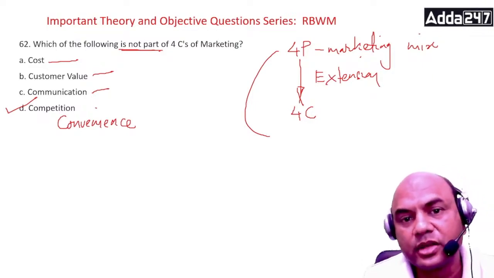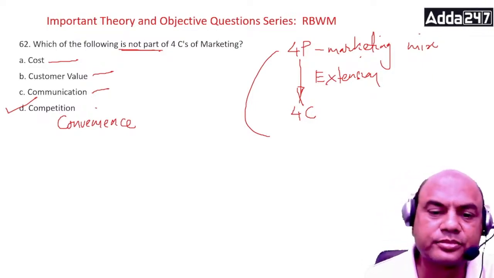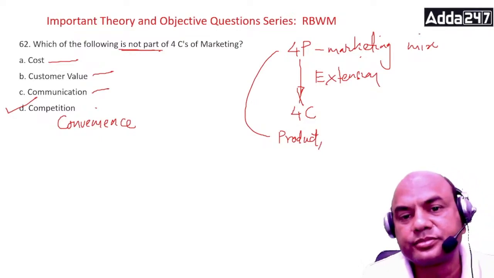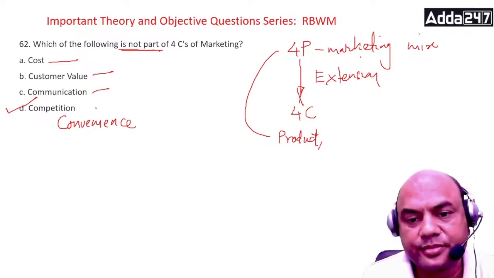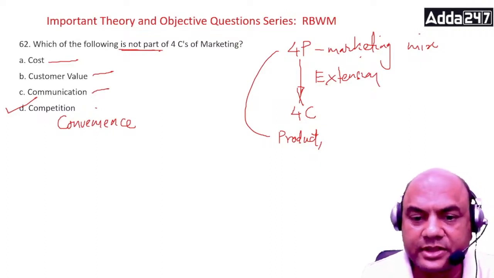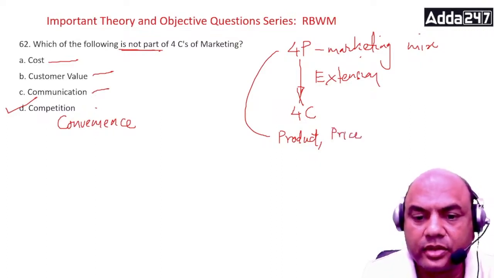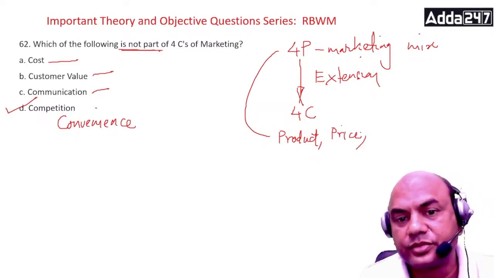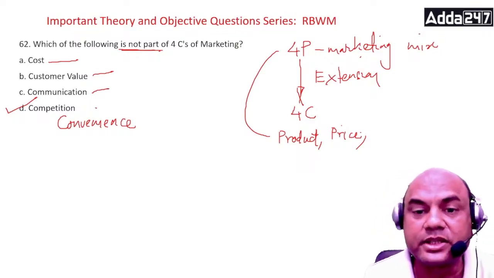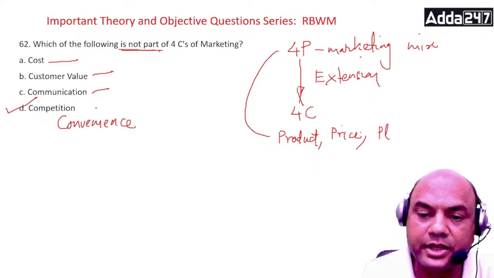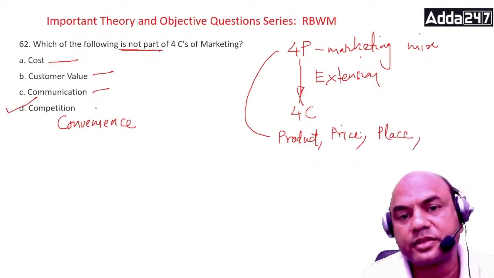What are the Ps? How many of you can type this? Type fast in the comment section. 4Ps. Product. I'll type one by one. Product. Second is what? Price, right? Third one. Very important. There are 7Ps now. 7Ps of marketing mix. Product, price, place, right? Last one.